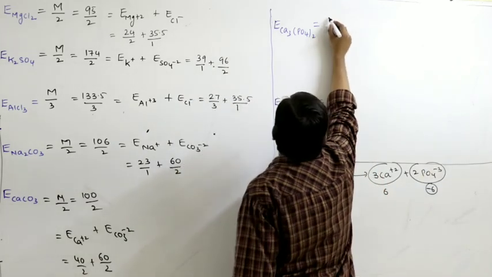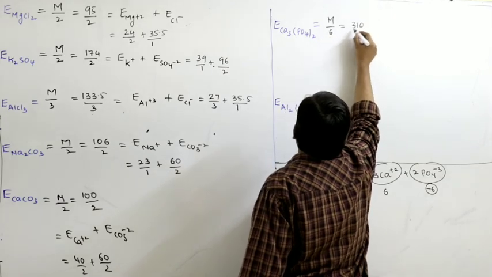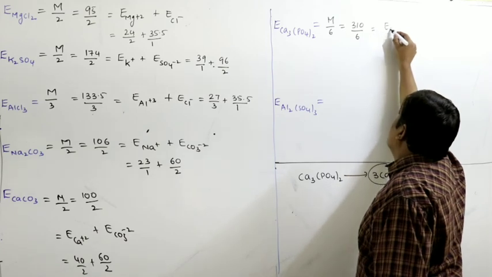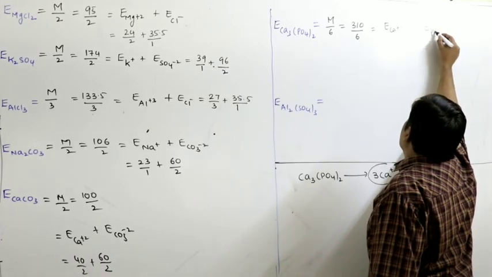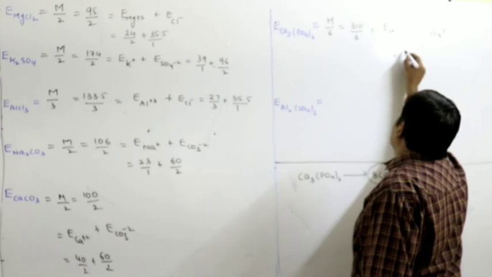So this is molecular weight by 6. So if you calculate, you will get 310 by 6. Or what I can write, equivalent weight of Ca+2 plus equivalent weight of phosphate, that is 40 by 2 plus 95 by 3.